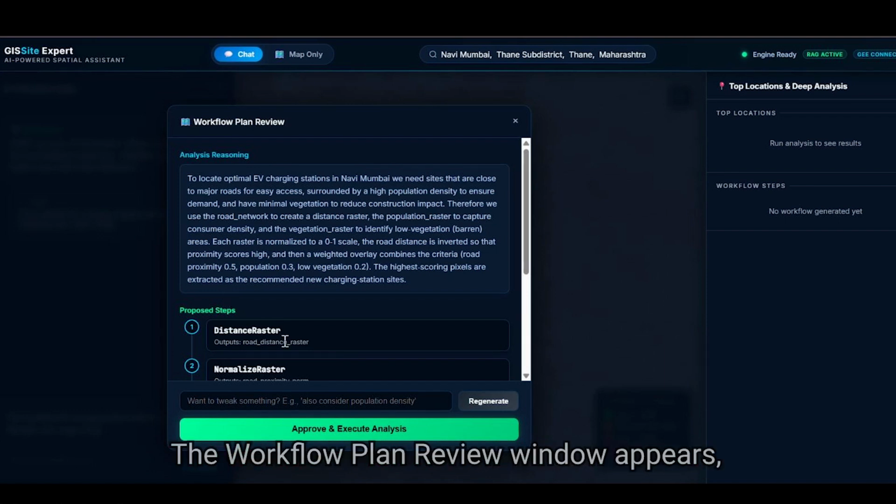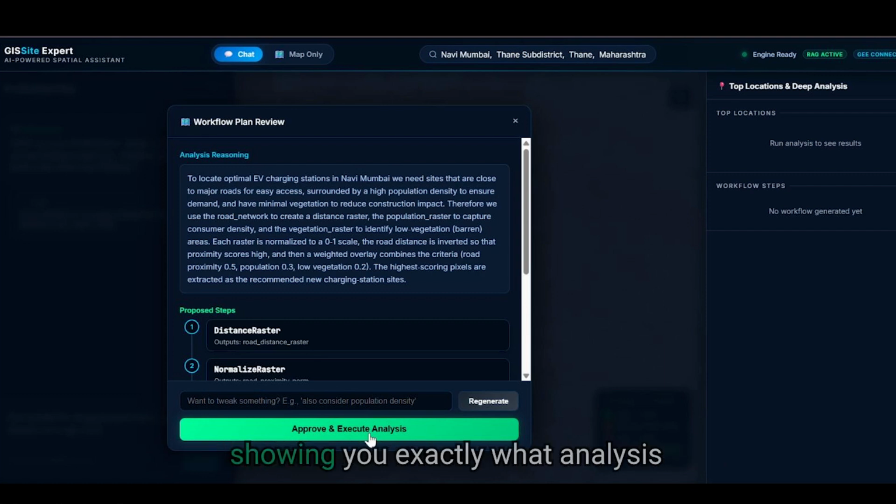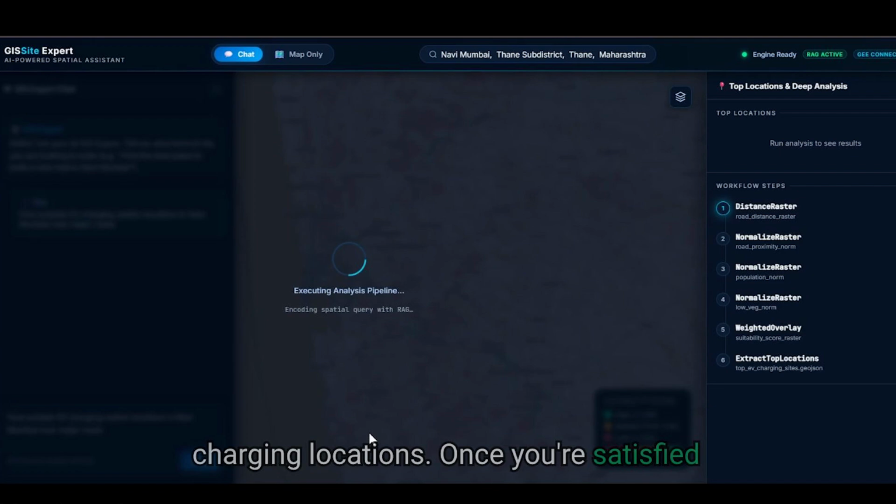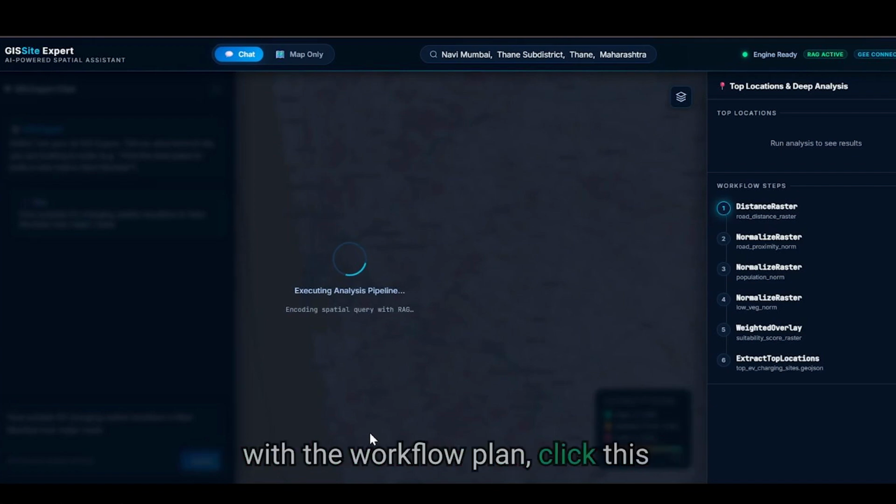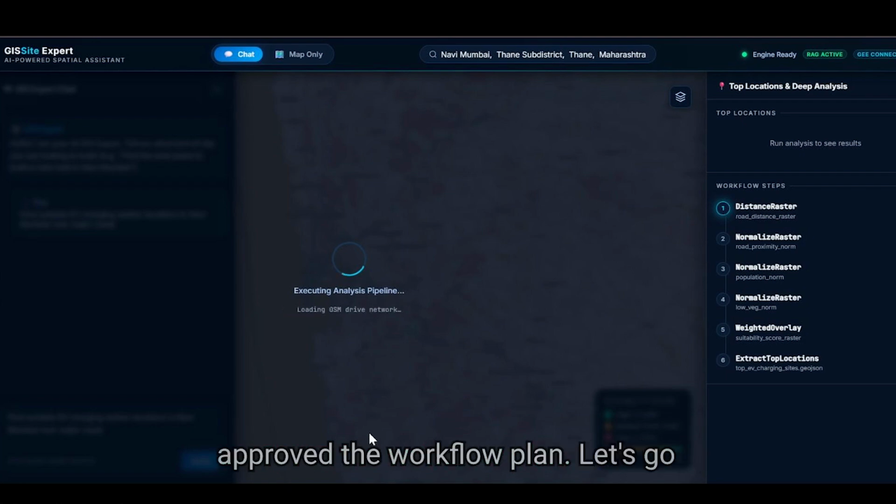The workflow plan review window appears, showing you exactly what analysis steps the AI has planned. Take a moment to scroll through and review each proposed step to understand how it will find optimal EV charging locations. Once you're satisfied with the workflow plan, click this button to approve and start the analysis. You have reviewed and approved the workflow plan. Let's go to next step, which is to visualize the initial analysis results.